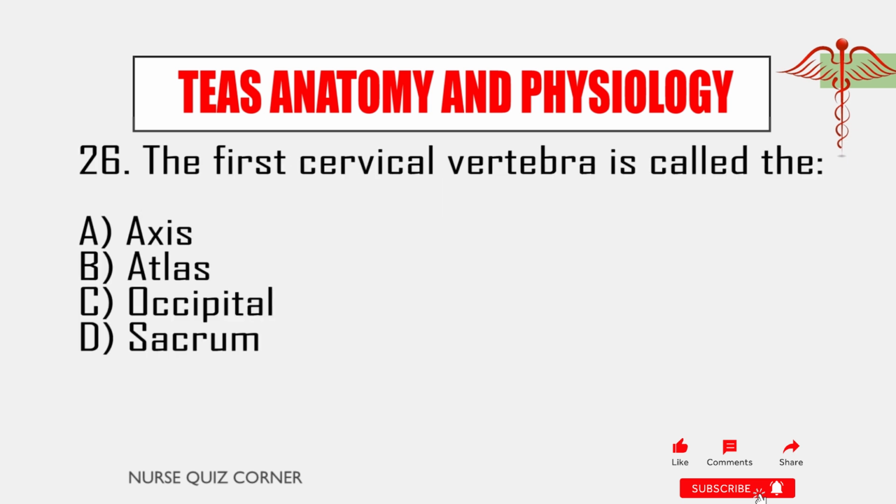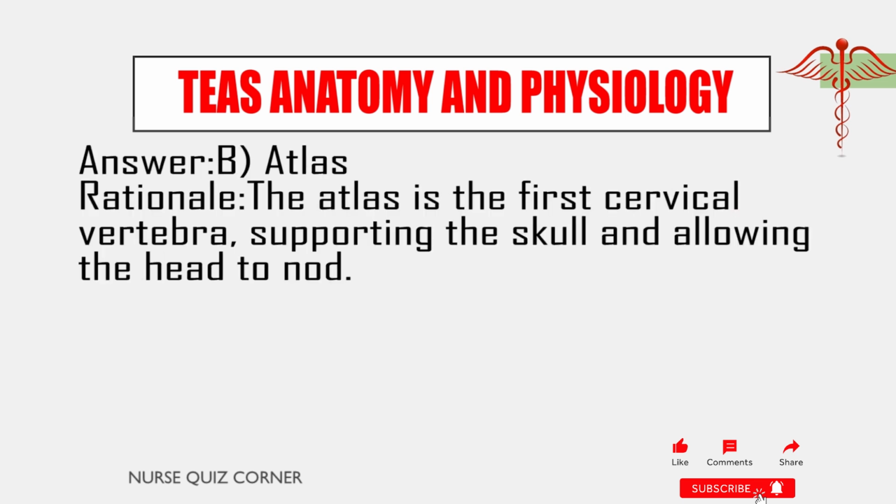26. The first cervical vertebra is called the A. Axis. B. Atlas. C. Occipital. D. Sacrum. Answer B. Atlas. Rationale: the atlas is the first cervical vertebra, supporting the skull and allowing the head to nod.